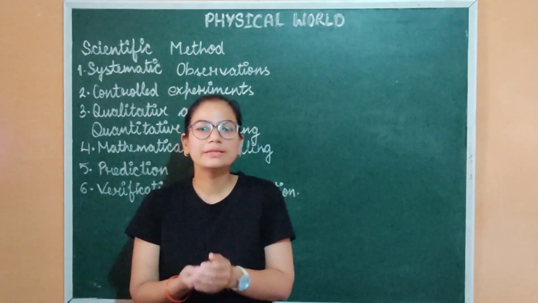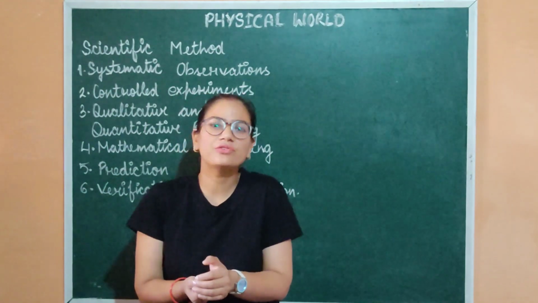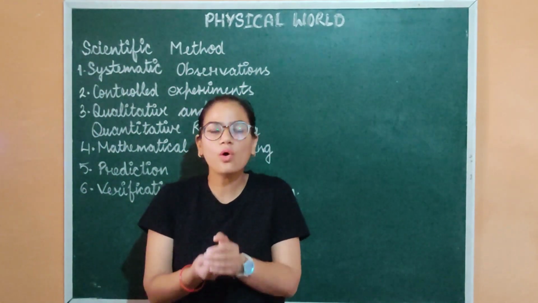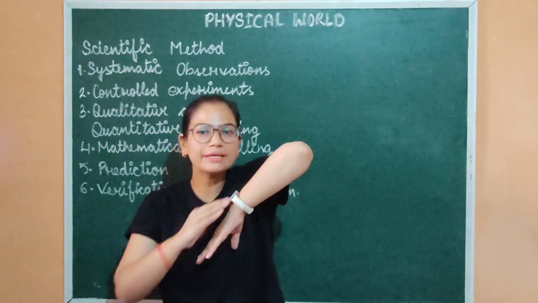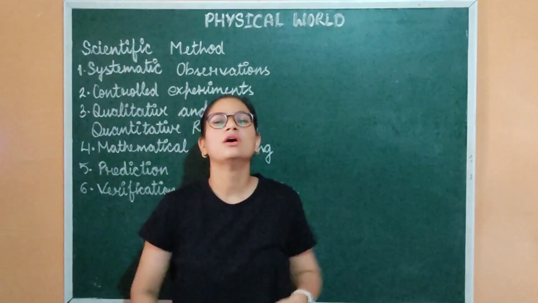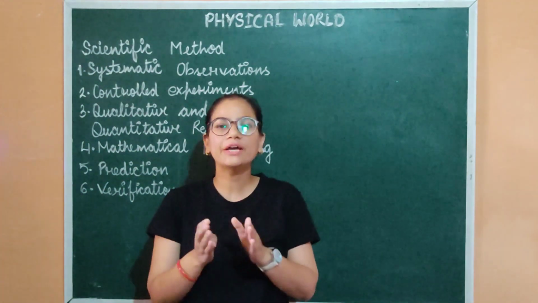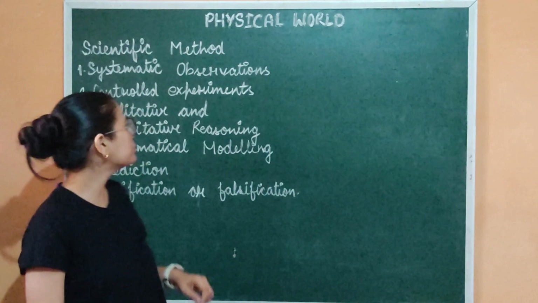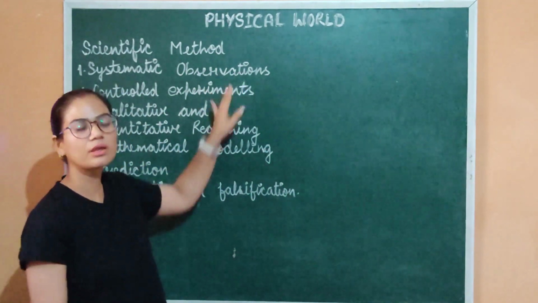He observed that water in any water body, for example in a river, always goes along the slope. It never goes against the slope. So when Newton was observing all these phenomena, actually he was going through the process of systematic observation.